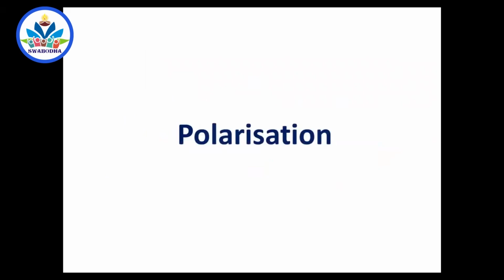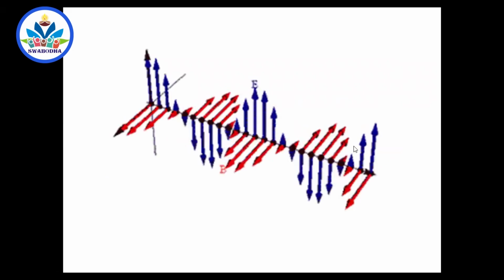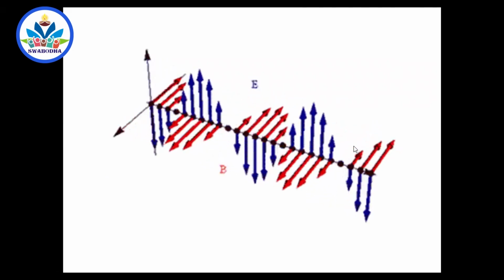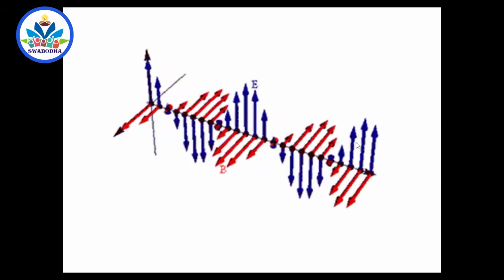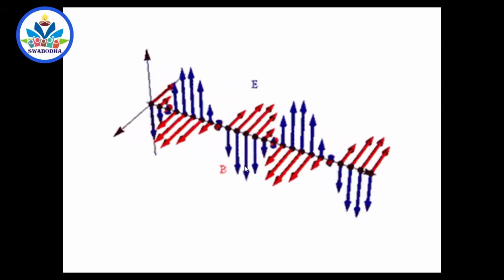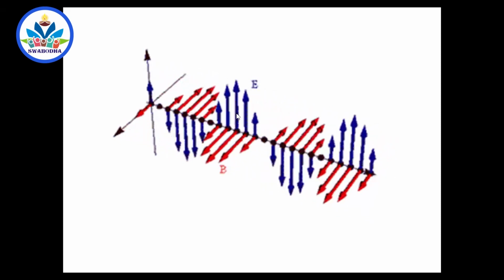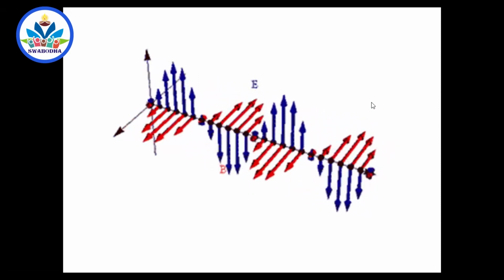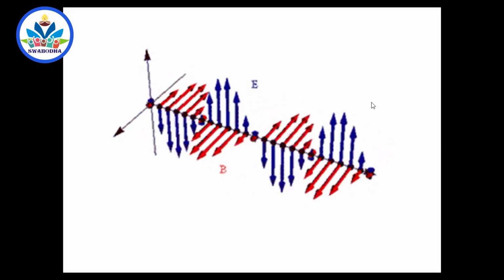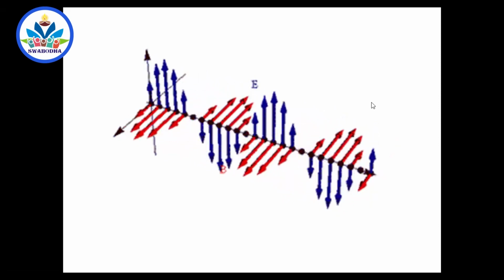So, light is a transverse wave. That's why it can be polarized, right? Light contains a combination of electric and magnetic fields. Now, if the electric fields are represented by some blue lines, say, then the magnetic fields are represented by red lines, say, and these fields are continuously changing with time.